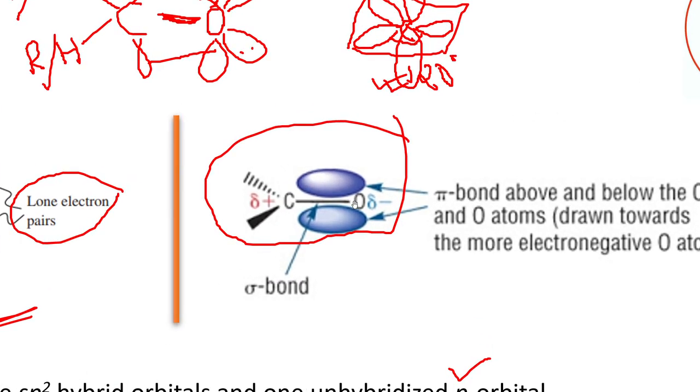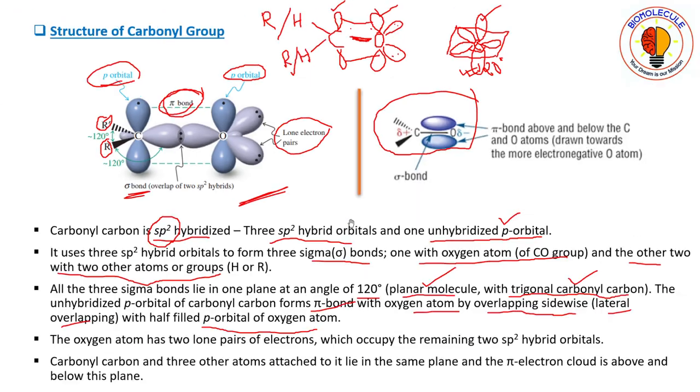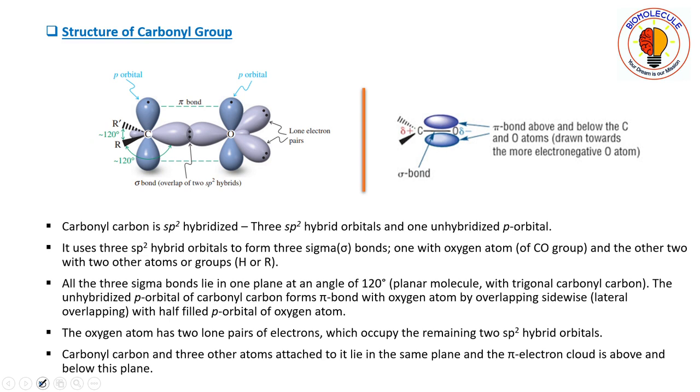See here, this carbon and this oxygen will remain in one plane, and this p orbital will overlap, this one above the plane and this one below the plane. Now see here, the oxygen atom has two lone pairs of electrons which occupy the remaining two sp2 hybrid orbitals.